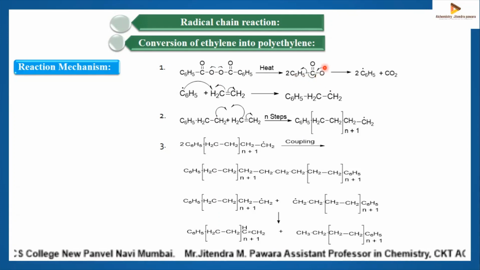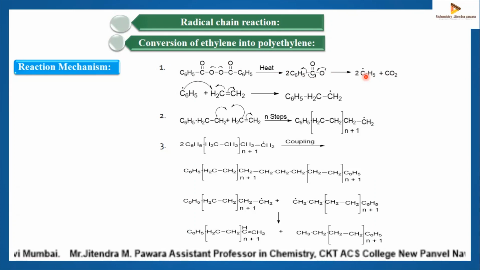Then the decomposition of this benzoyloxy radical takes place in presence of heat, converting to CO2 and phenyl free radical, twice C6H5, because you have C6H5CO2 twice.